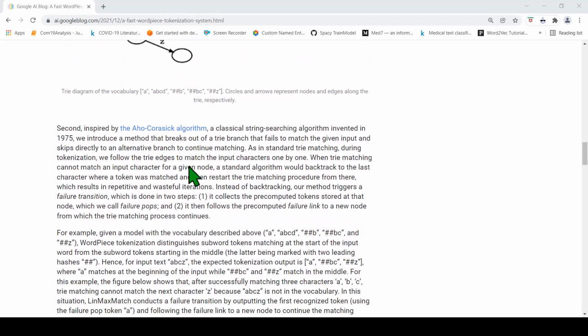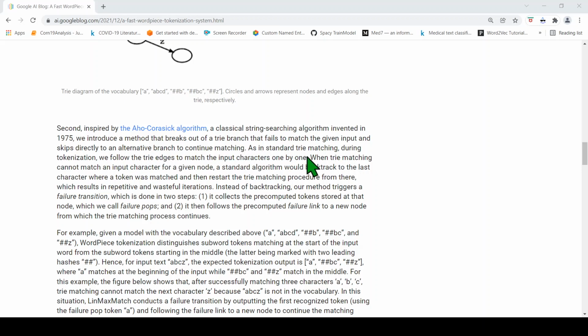Okay, now what they are using over here is a string searching algorithm invented in 1975. Inspired by that, they introduce a method that breaks out of a trie branch that fails to match the given input and skips directly to an alternative branch to continue matching.